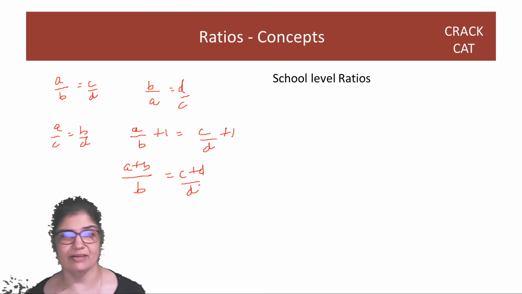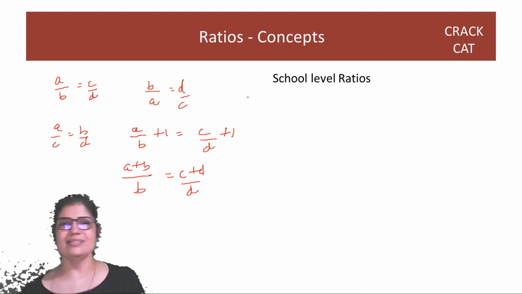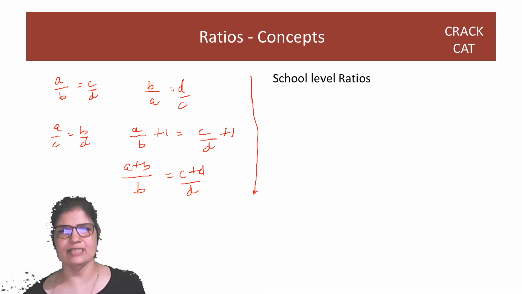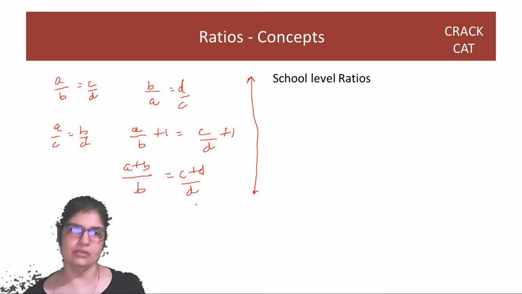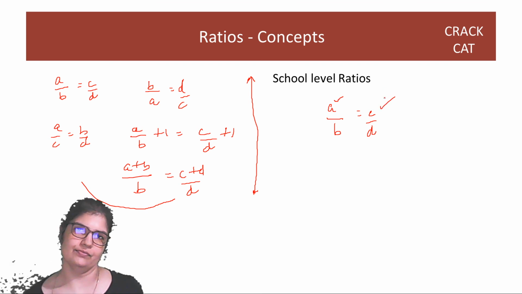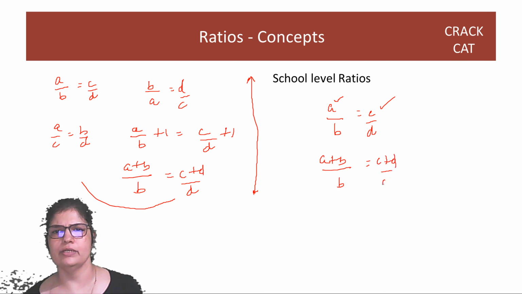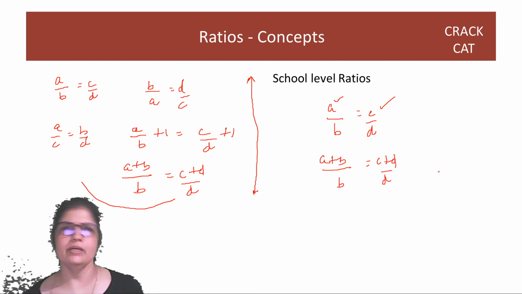I know this is good and interesting maths, right? But the point is, don't think all these names are important for your CAT, first of all. All these formulas are not that important. What you should keep in mind is, given something like this, whatever you do here has to be exactly done here, and then they'll remain equal. So if you're adding, A plus B over B, then here also it has to be C plus D over D. There's nothing to think, right? Then only it will be equal.